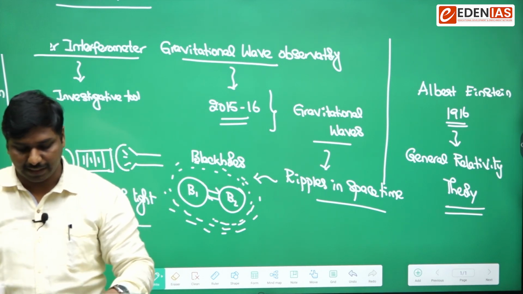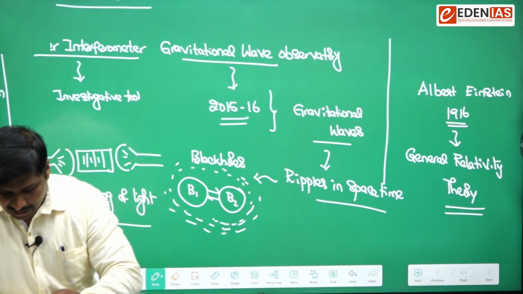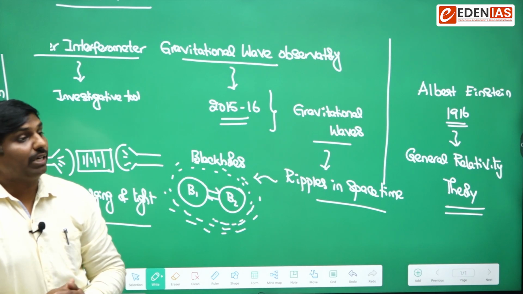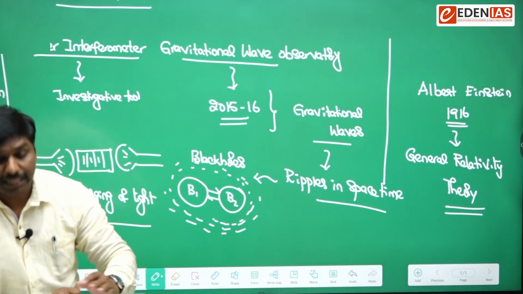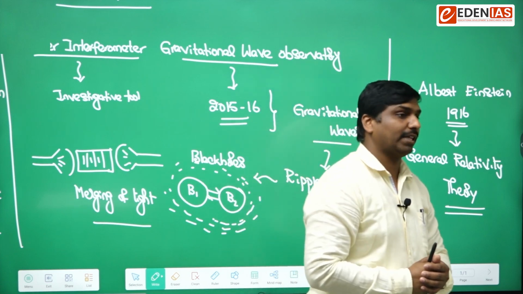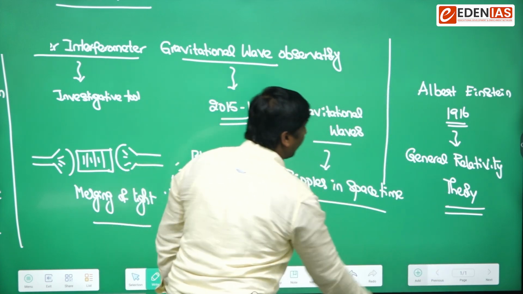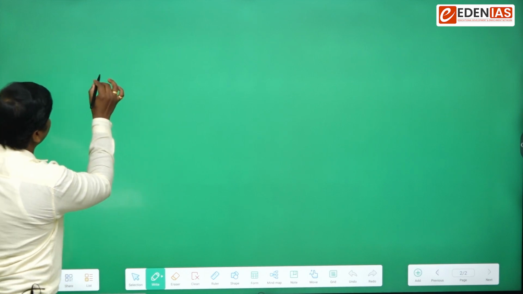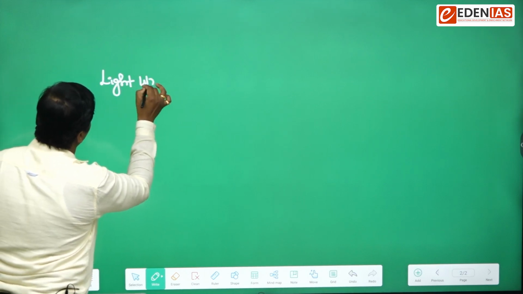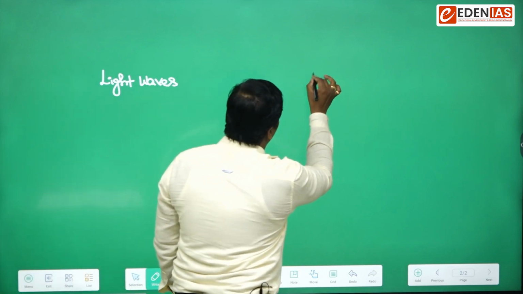In simple terms, what does Einstein's theory of general relativity say? It simply says that gravitational waves will not disperse as they travel through space, unlike light waves. So there are two types of waves: one is light waves, and the other one is gravitational waves.